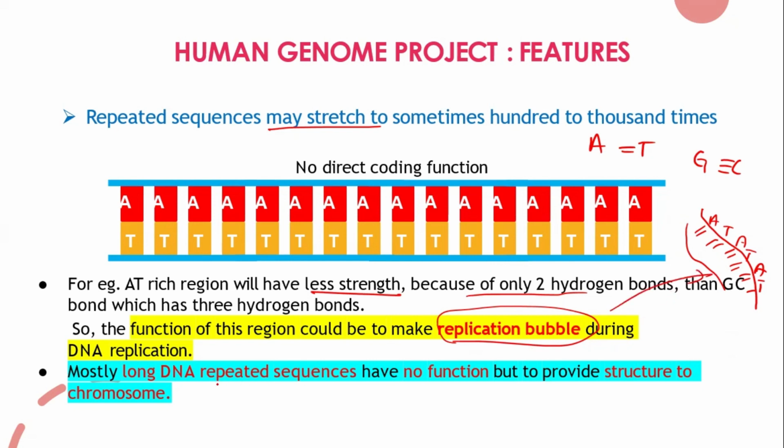So most long repeated DNA sequences have no function, but they just provide the structure to the chromosome. So whatever the 98% of DNA, it just acts like a bulk. It creates the bulk for the DNA, or it acts like a structure for the chromosome formation. So in that structure, whatever genes are there, they are dispersed across the entire 46 chromosomes.